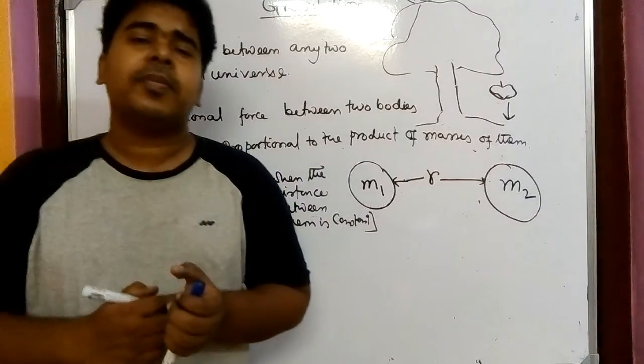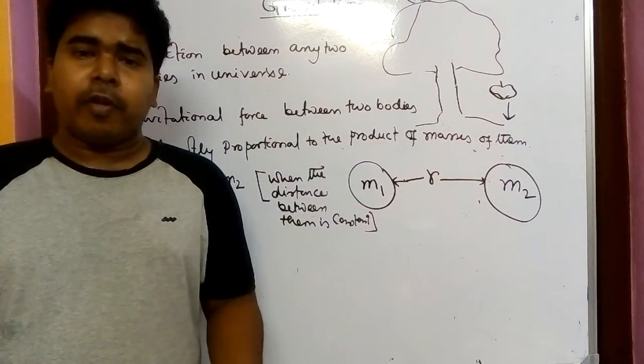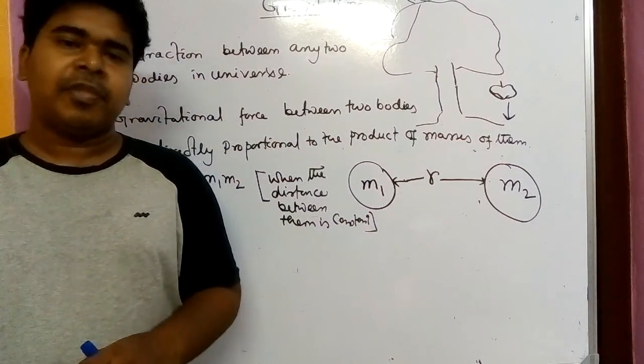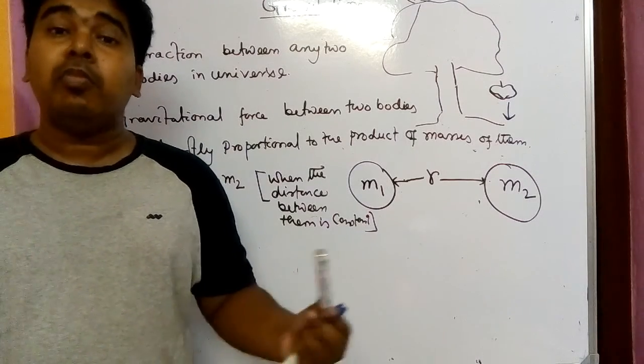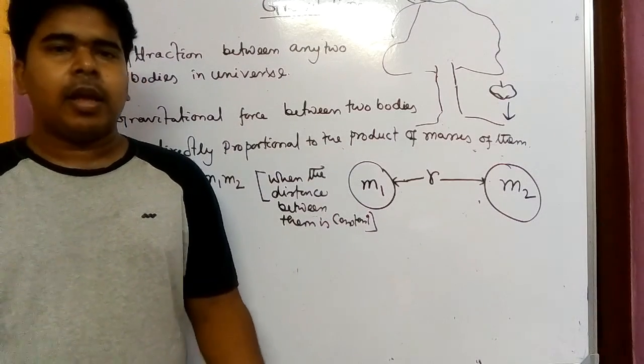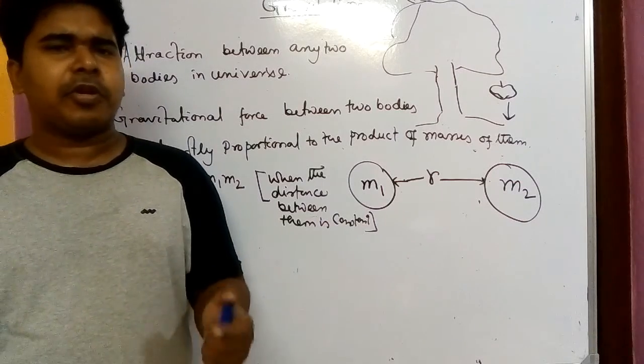What does it signify? It signifies that if you take heavy bodies, then the attraction will be more. If you take less heavy bodies, then the attraction will be less.